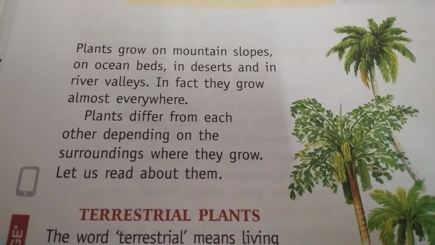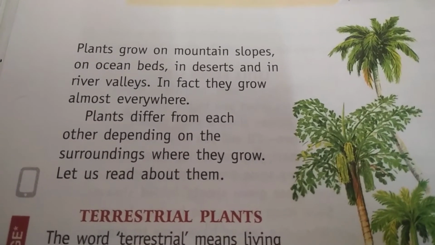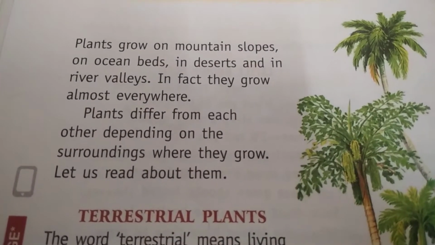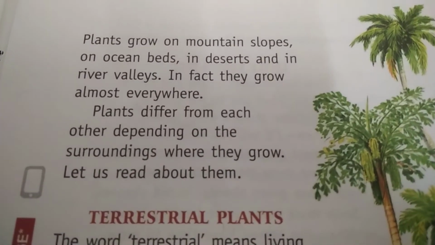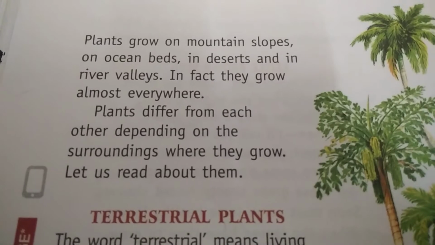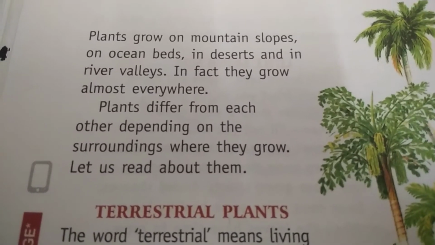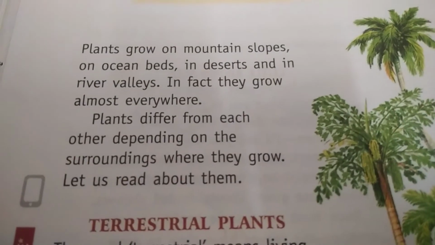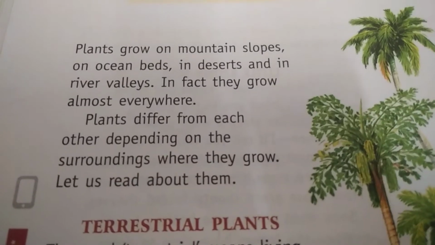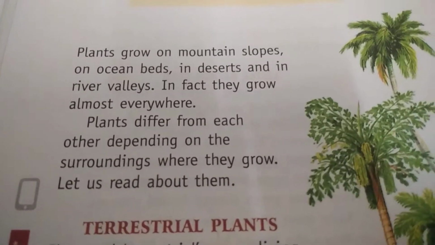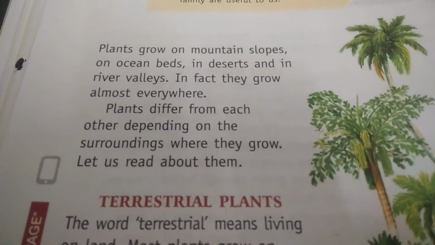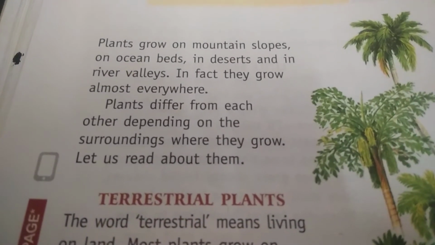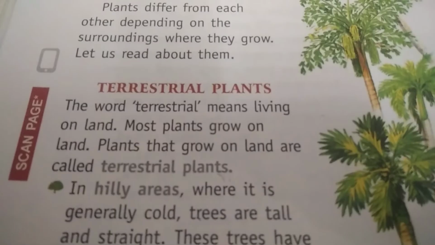Plants grow on mountain slopes, on oceans, in deserts, and in river valleys. In fact, they grow almost everywhere. Plants differ from each other depending on the surroundings where they grow. Let us read about them. Different types of plants have different living places. So depending upon their living places, we will study about the plants, how they are adapted to their habitats.